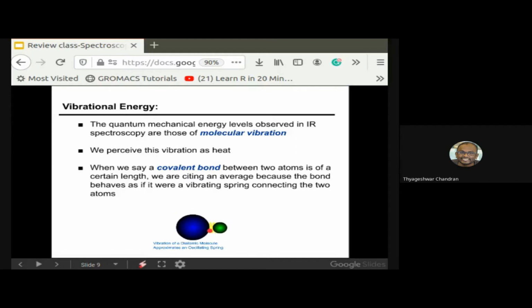What is the hydrogen bond length for a hydrogen? I think 1.09, I guess. Okay, so